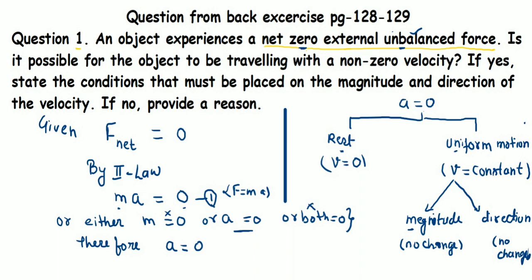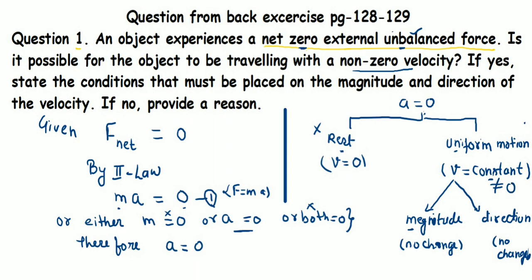Okay students, now the question is asking: is it possible for the object to be traveling with a non-zero velocity? Here we are saying that velocity is constant, but it is non-zero. If an object has constant velocity, it is not zero. Zero is the only case when an object is at rest. If yes, state the condition that must be placed on the magnitude and direction.